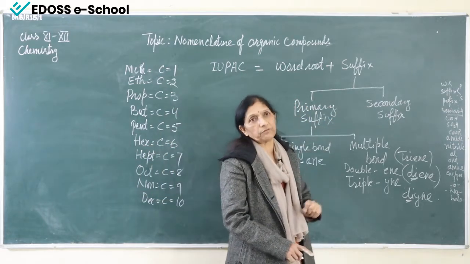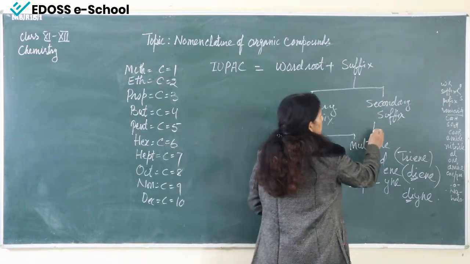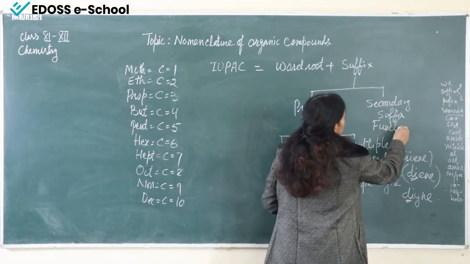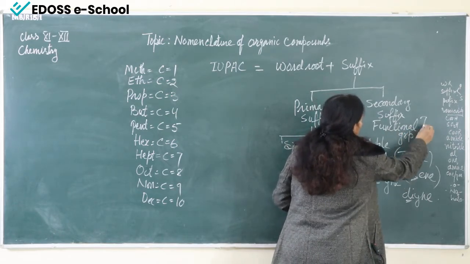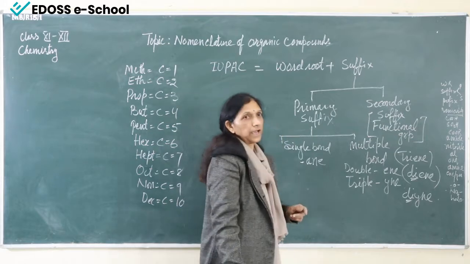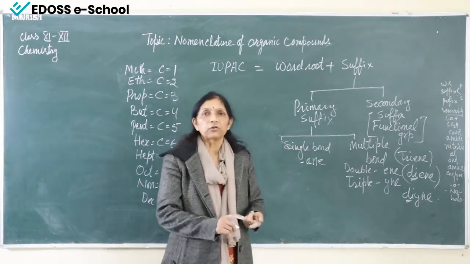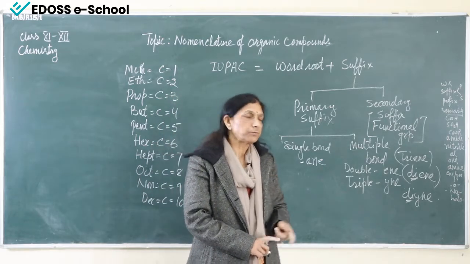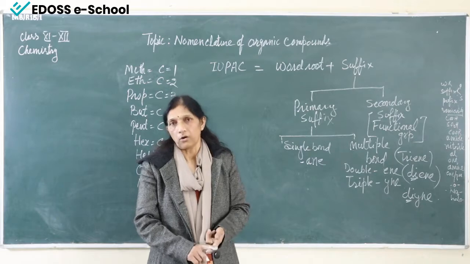Now secondary suffix. I have already made it clear that this represents the functional group. All the functional groups, and the position also we have to make clear. If alcohol or OH group is present at the first carbon, the name will be 1-ol.